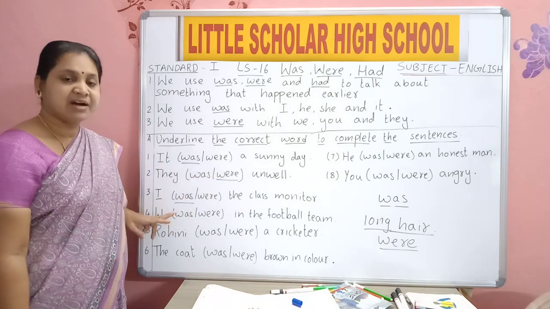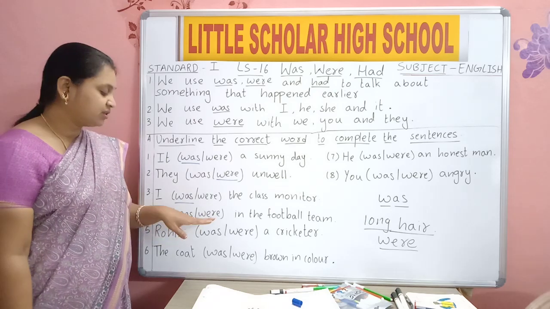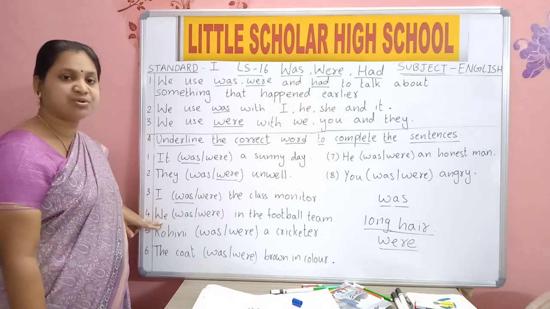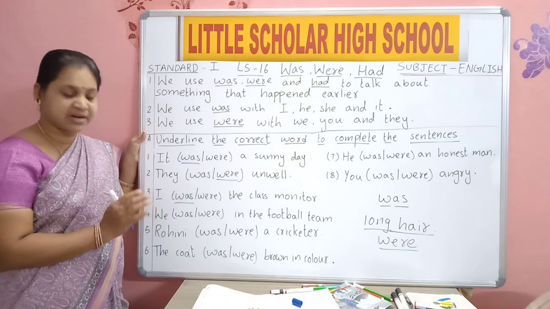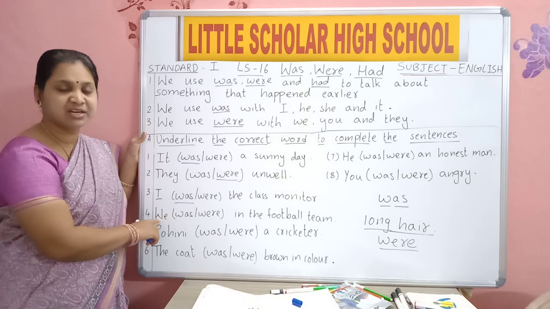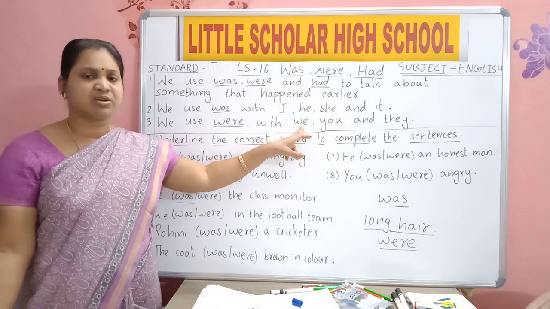We. After the word immediately, the first word, before the dash, read the word and you will get the correct word to underline. We means how many here? We means we are talking about many.